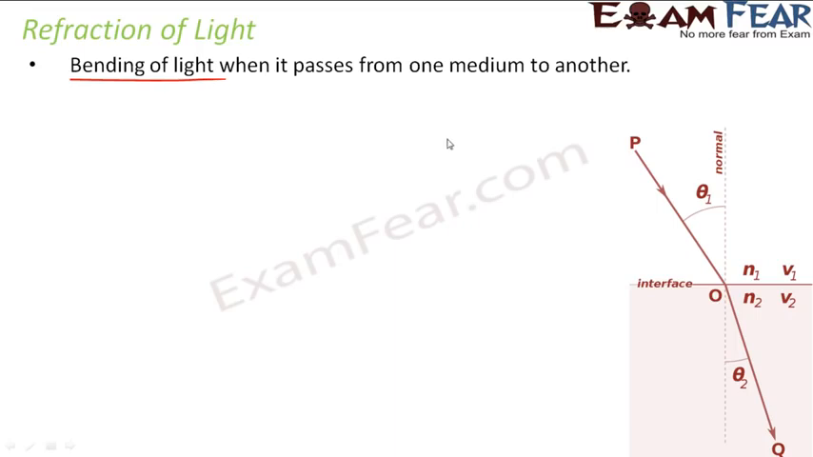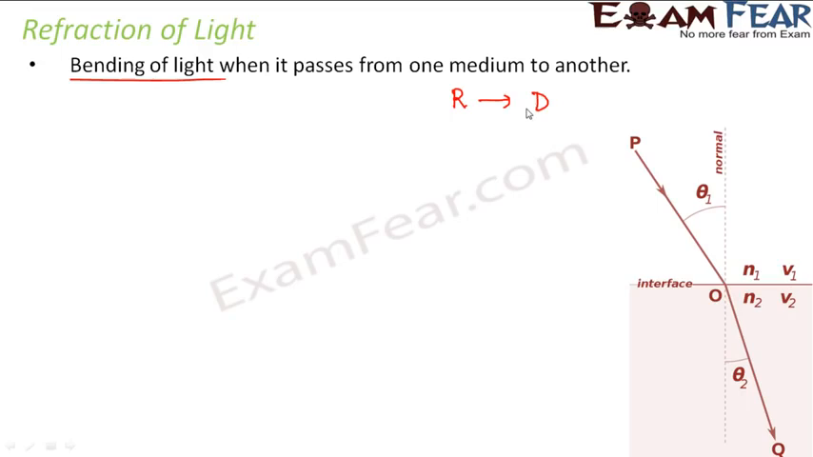Now whenever light passes from a rarer medium to a denser medium, how do we define a rarer and a denser medium? A rarer medium always has a lower value of refractive index, and a denser medium has a comparatively higher value of refractive index.